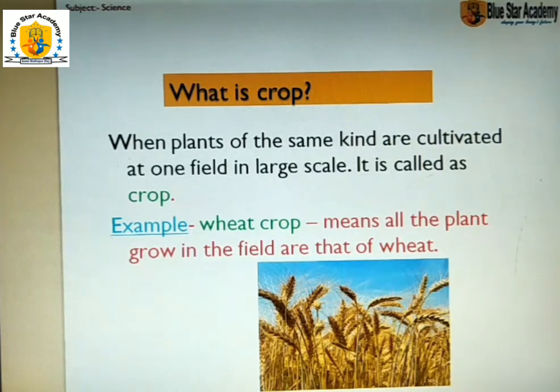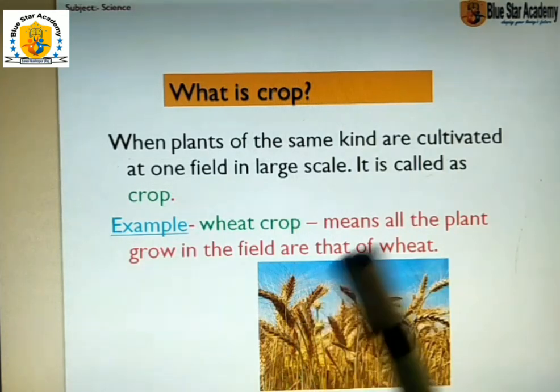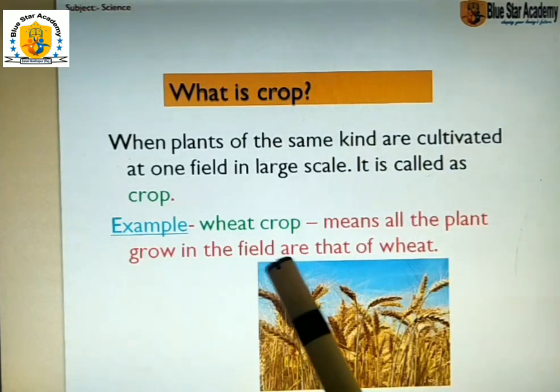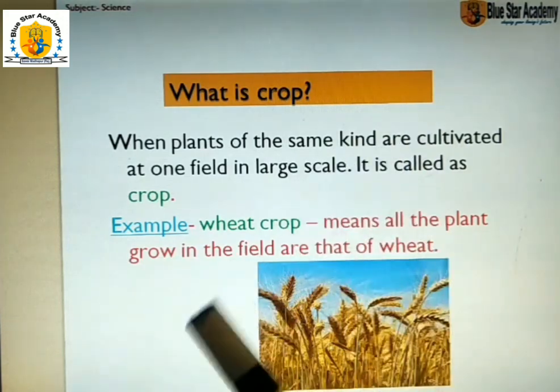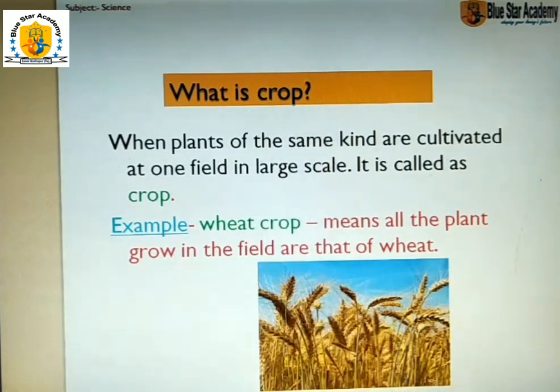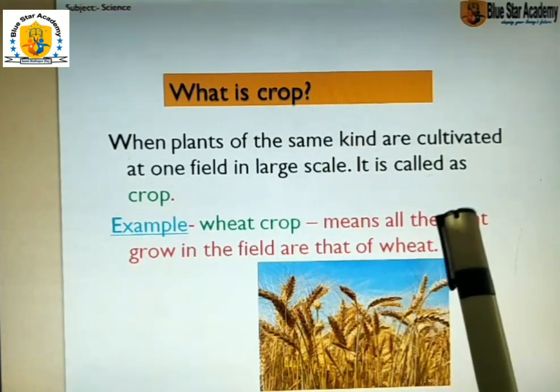Like you see the fields of wheat, rice, maize, paddy, and many more. In the picture here you see a crop of wheat. All the plants grown in the field are wheat, so this is a wheat crop. I think you understand what a crop is.